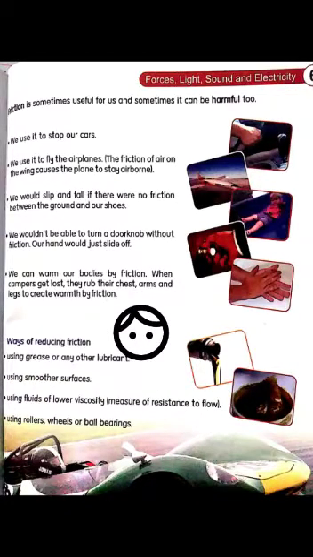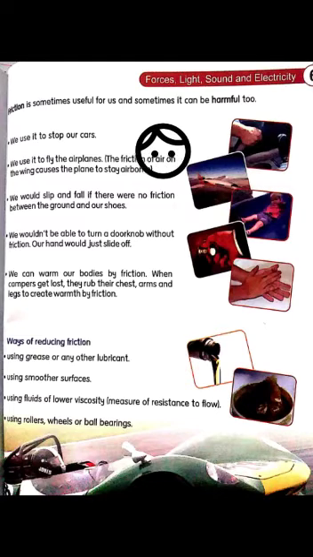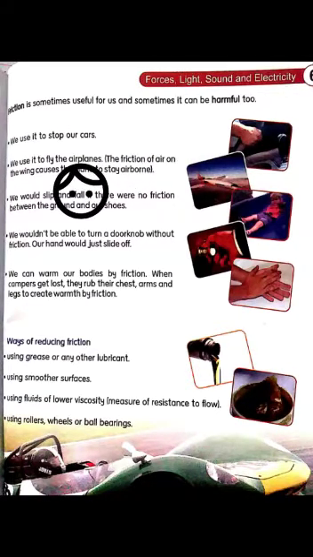Here is the friction. Friction is sometimes useful for us and sometimes it can be harmful too. We use it to stop our cars. We use it to fly the aeroplane. The friction of air on the wing causes the plane to stay up.